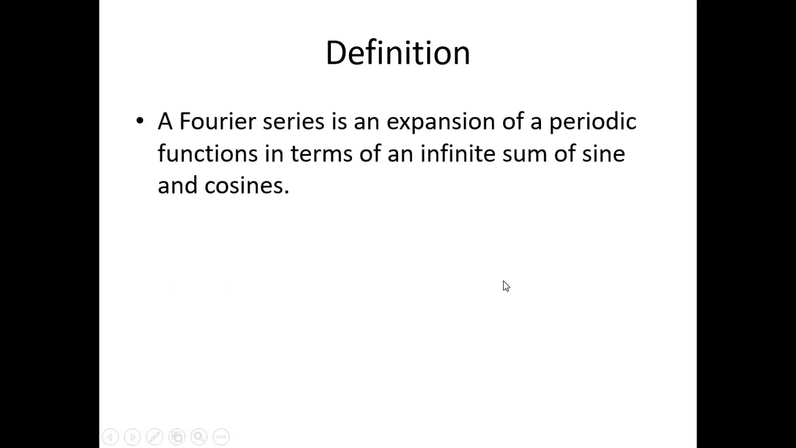A Fourier series is an expansion of a periodic function in terms of an infinite sum of sine and cosine. What does it mean? It means that Fourier series are used in the analysis of a periodic function, a series which decomposes any periodic function or a periodic signal into the sum of an infinite set of simple oscillating functions, that is sine and cosine.